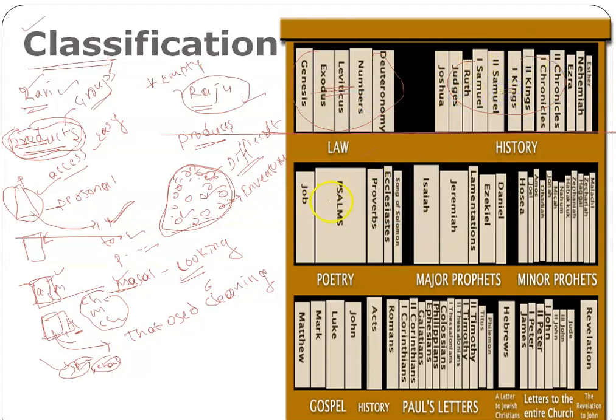If I ask you to give me poetry, directly you will go to this section and give it to me. If I ask for major prophet books, you will go here. If I ask for minor prophet books, you will go here. Like that, I have arranged books in different categories. Whatever books are present in this law category, all will talk about law. Their property is the same. They talk about only law, the Indian Penal Code sections, or it may be foreign law. Anything, it talks about law only.